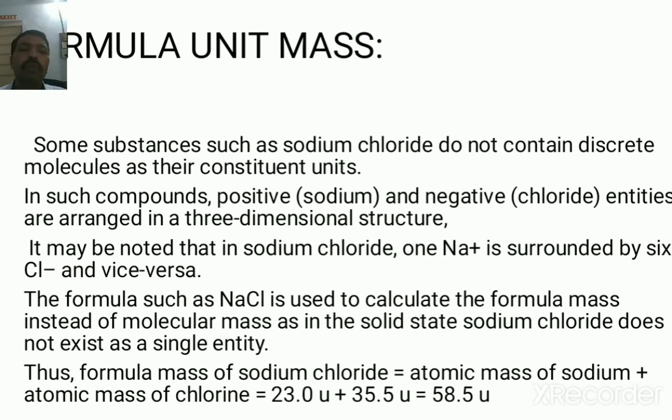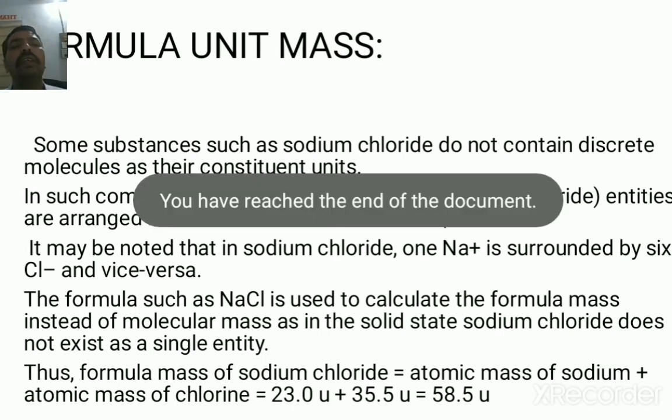To calculate the formula unit mass, instead of molecular mass, in such a compound like NaCl, which does not exist as a single entity, this is an ionic compound. The formula mass of sodium chloride is equal to the atomic mass of sodium plus the atomic mass of chlorine. The atomic mass of sodium is 23 u, and the atomic mass of chlorine is 35.5 u, and the total is 58.5 u. Thank you.